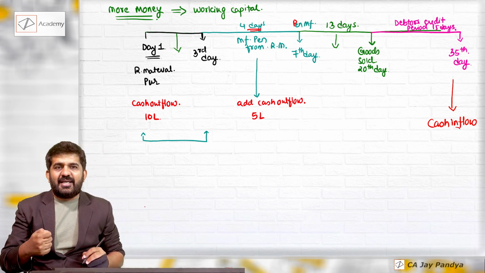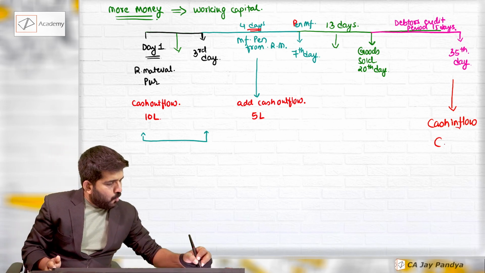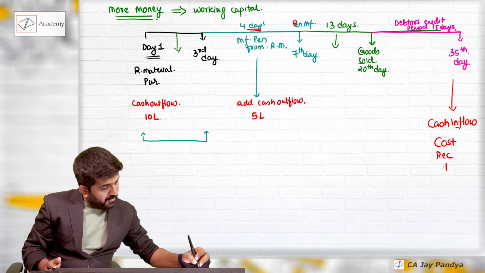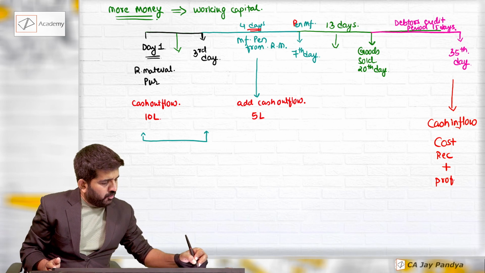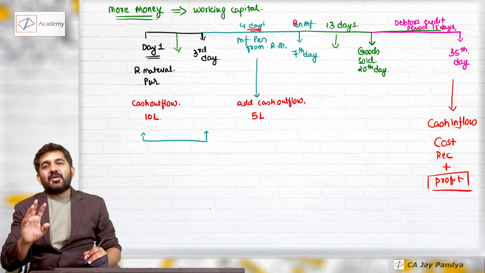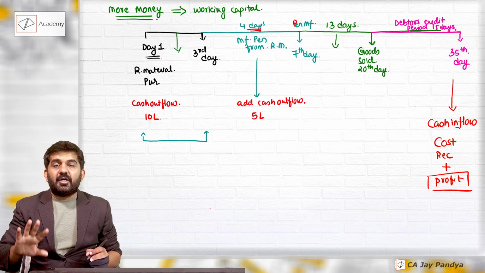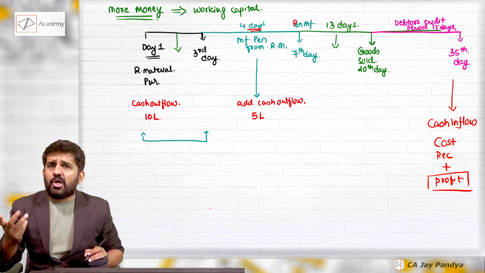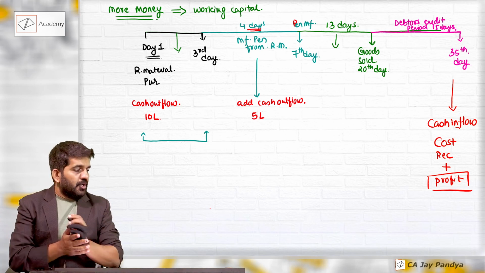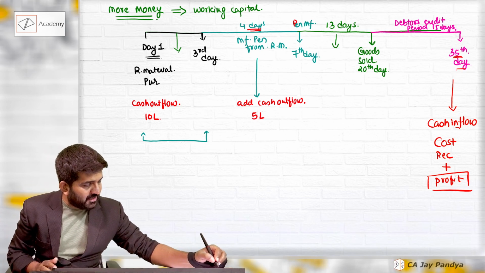Assuming you are selling it on profit, all your cost will be recovered, plus some profit will also be recovered, which you will be using for other purposes. But the whole of your money, 10 lakhs plus 5 lakhs plus all other costs which you have incurred, will be recovered.